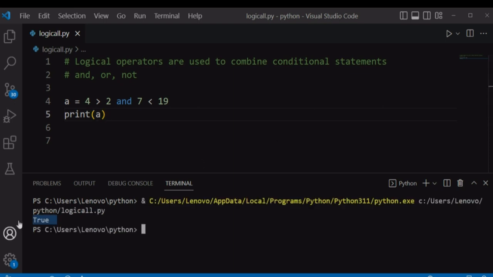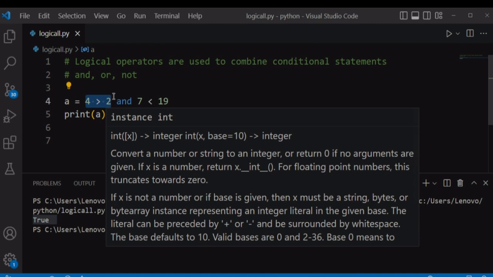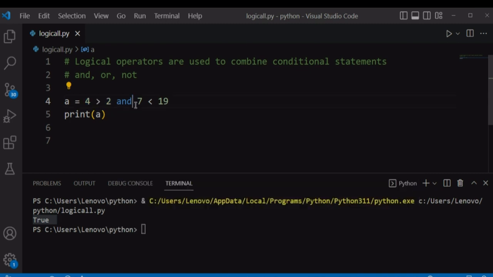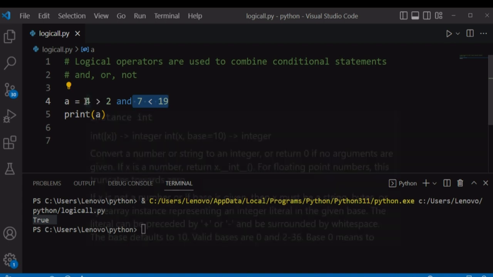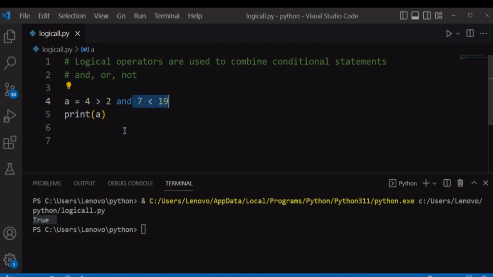it's going to return true because it will first check the left side condition, is 4 greater than 2, so this will return true, and it will also check the right side, is 7 less than 19, it will also return true. So this AND operator will evaluate this true and true down to 1 true. So it's like saying, for example, true, and also this side true. So true and true will evaluate down to 1 true.